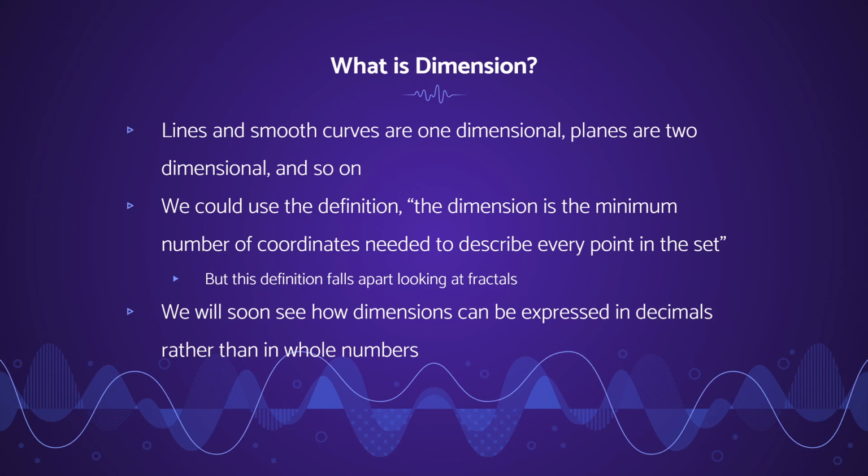So we can clearly apply this to a line. If we're just thinking about the x-axis as a line, you only need one number to know where you are on the x-axis. If you say 5, all right, we're at 5 on the x-axis. That's simple. If we're working in 2 dimensions, think of an xy plane. If you give 2 numbers, you can tell anywhere you are on that xy plane. The thing about this is that it doesn't really work for fractals. So we'll see how this seemingly trivial definition of dimension is actually going to fall apart when we're looking at fractals.